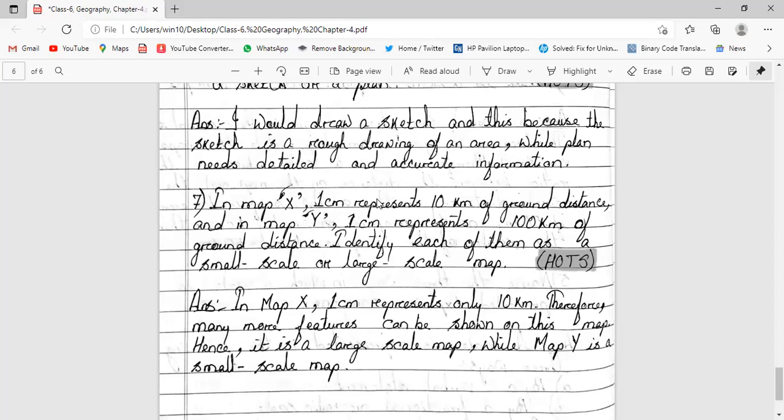Identify each of them as a small scale or large scale map. In map X, 1 centimeter represents only 10 kilometers. Therefore, many more features can be shown on this map. Hence, it is a large scale map, while map Y is a small scale map.